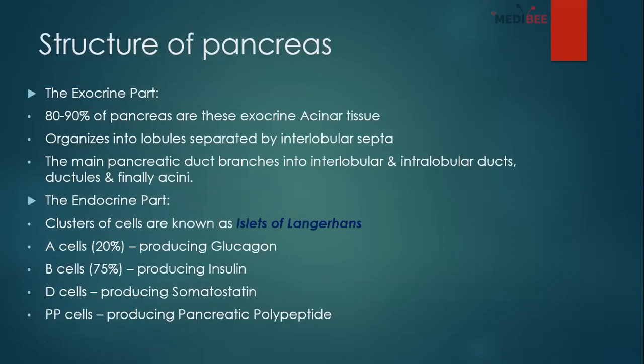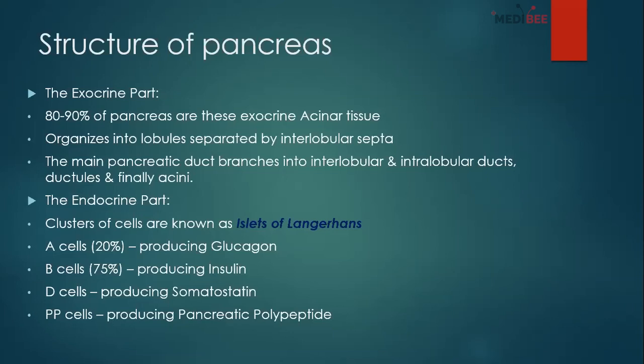So now comes the structure. According to function, there are two types of structure present in the pancreas. The functions are both exocrine and endocrine, so the pancreas has both an exocrine part and an endocrine part. Most of it consists of the exocrine portion, which is formed by exocrine acinar tissue, and there are numerous lobules, which are separated from each other by interlobular septa.